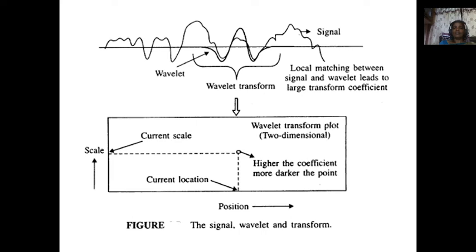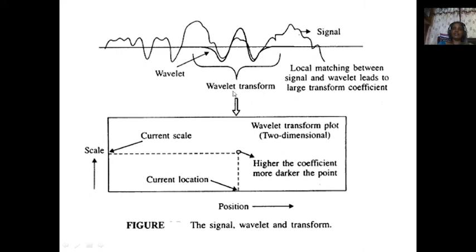Then the signal, wavelet and transform. Here a random signal is given. For this you are applying the mother wavelet or wavelet transform, and it is going to fit here. That means you already decided the wavelet properties, then you are comparing that wavelet with the possible signal.